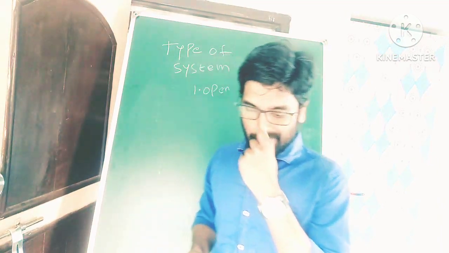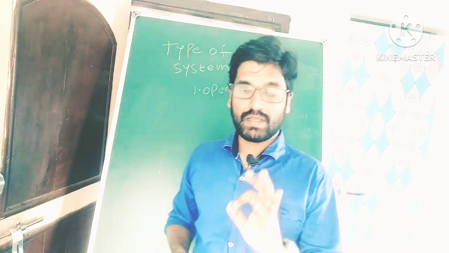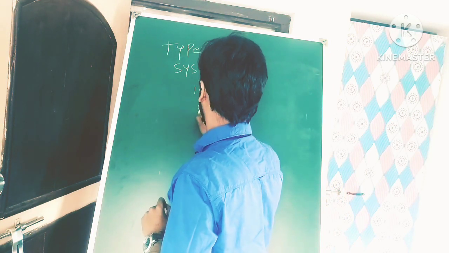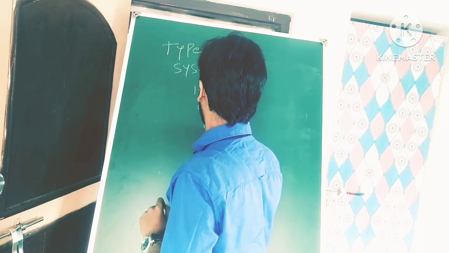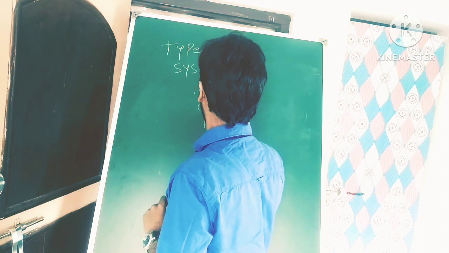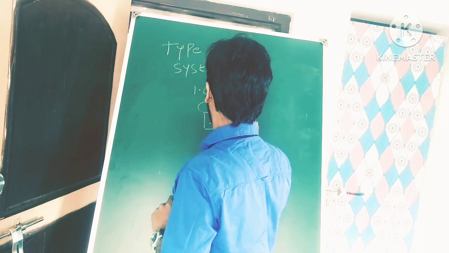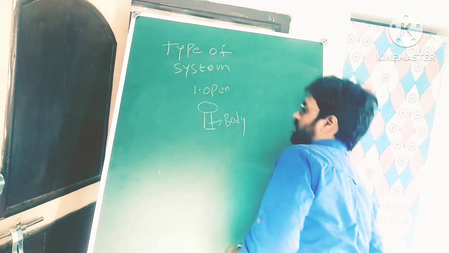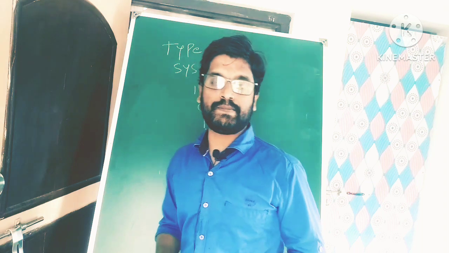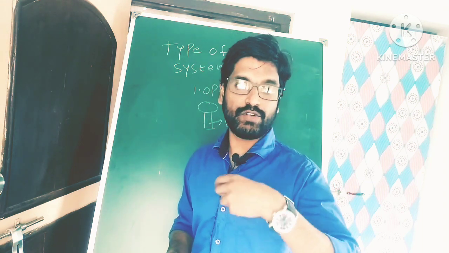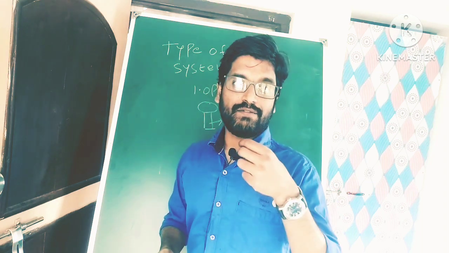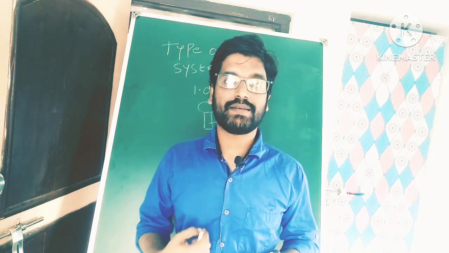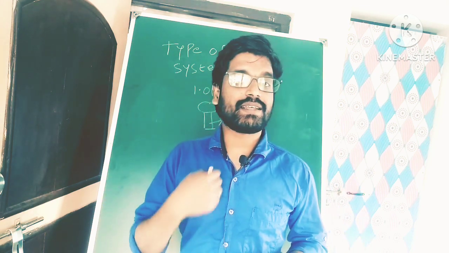Suppose I am giving one example: human body. In this human body we are taking food. Whenever we take food, it will generate some heat in the body.